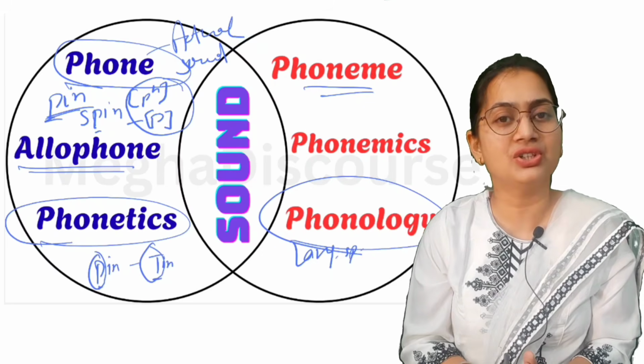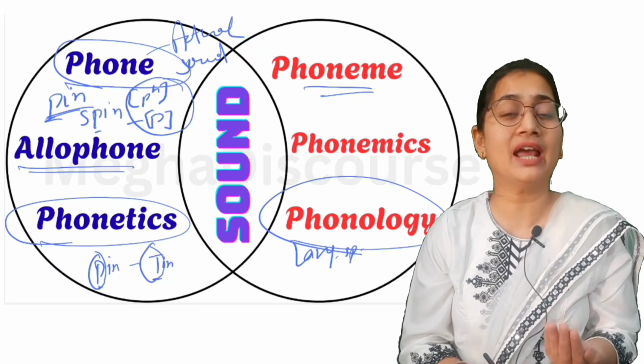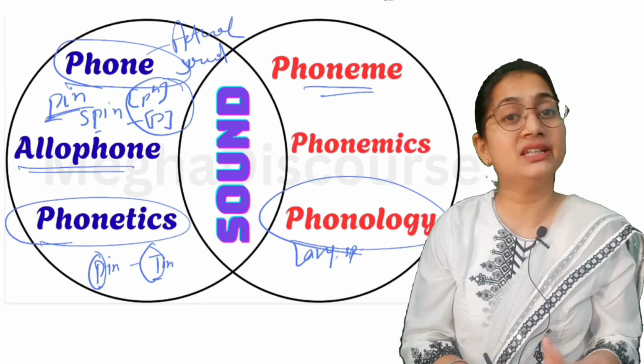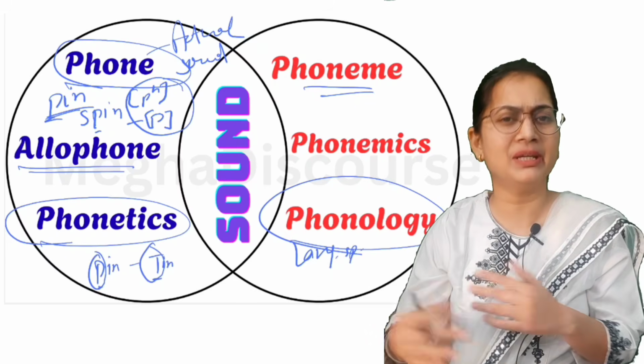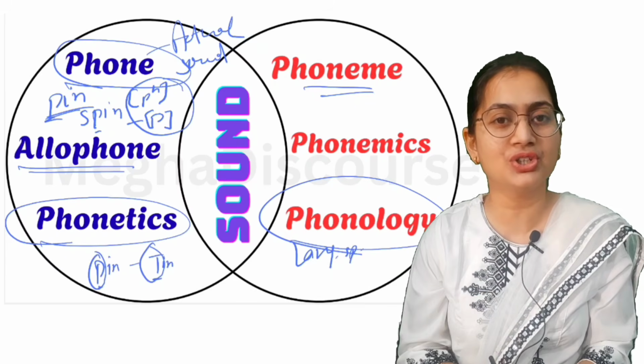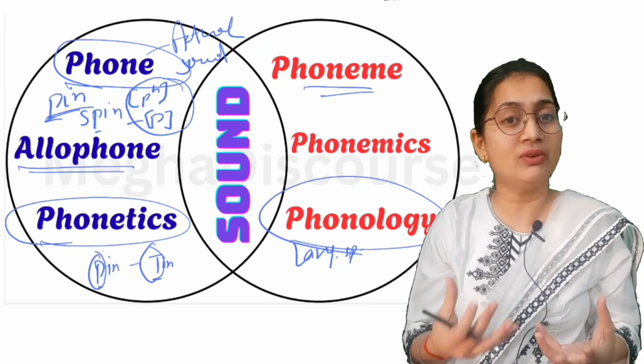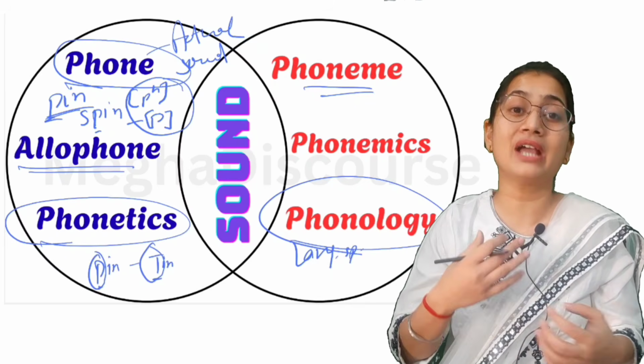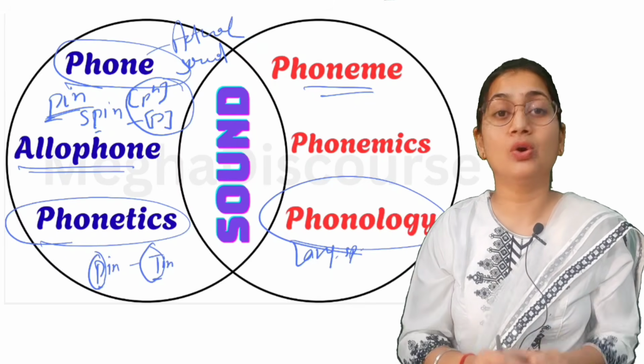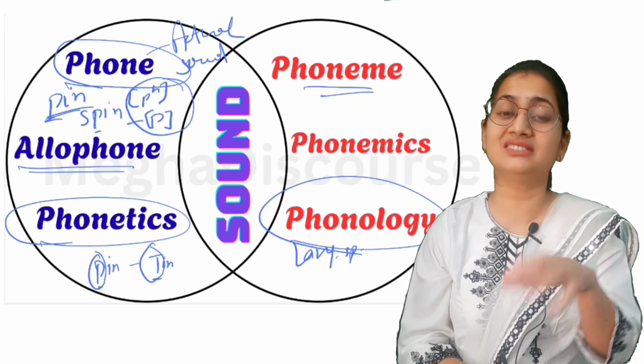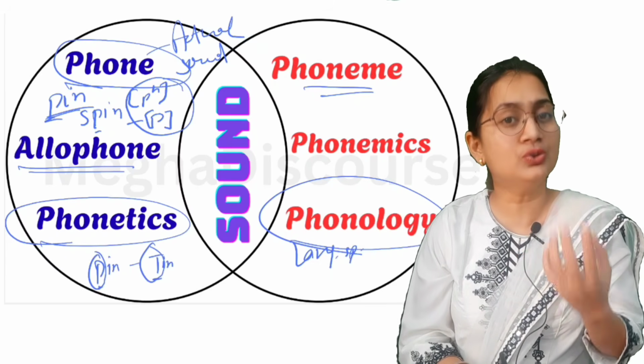Like in English, there are so many words which we cannot have in Hindi. Similarly, in Hindi, there are many words which are not in Tamil or Kannada or any other language. So we all have our native language, our native vocab or alphabets. That is what we call phonology. Each language has its own phonology, its own rules.